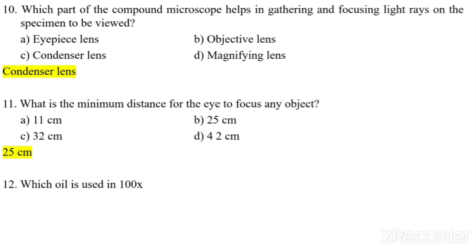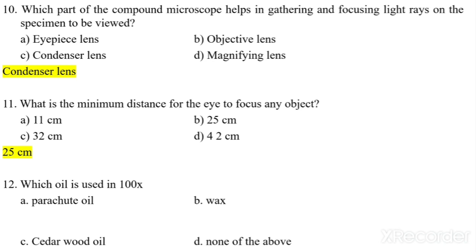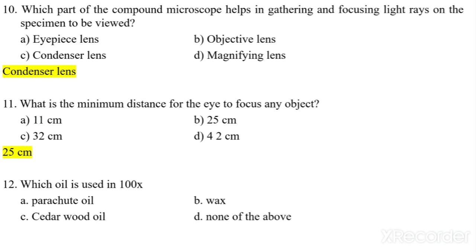Which oil is used in 100x? Parachute oil, wax, cedarwood oil, or none of the above. So in 100x, if you want to observe any microorganism, then we have to use oil. So which oil is used? Cedarwood oil is used. Why cedarwood oil only? Because the refractive index of cedarwood oil is similar to the glass. That's why it is used.